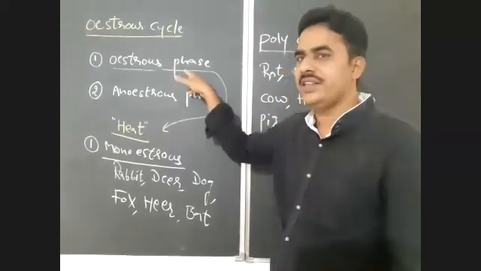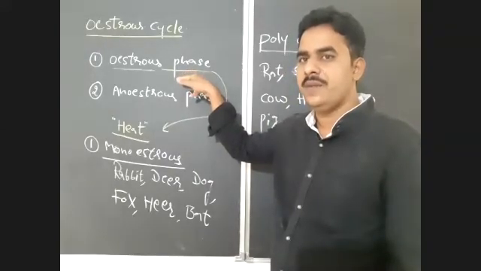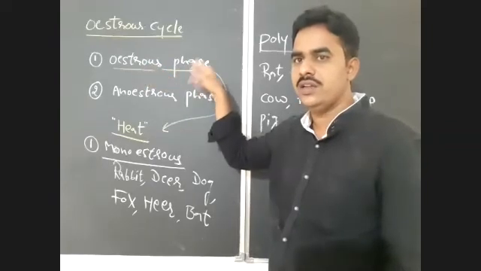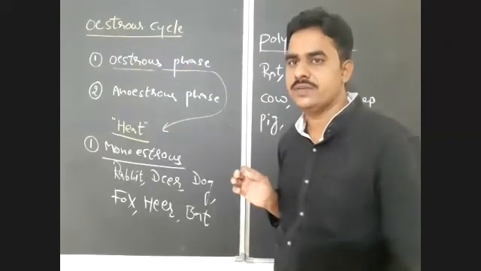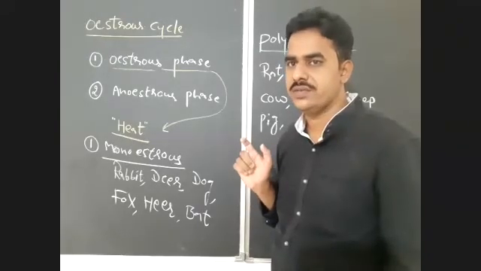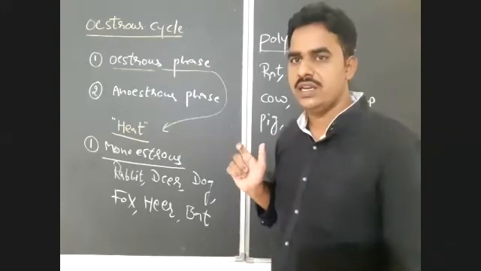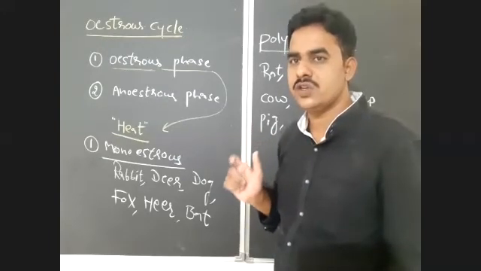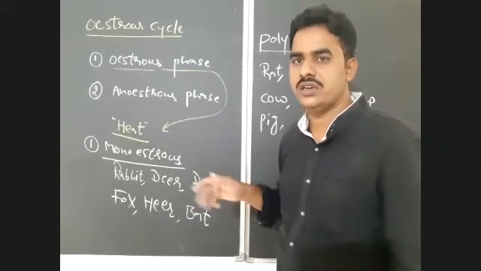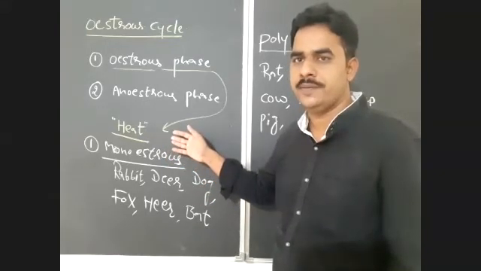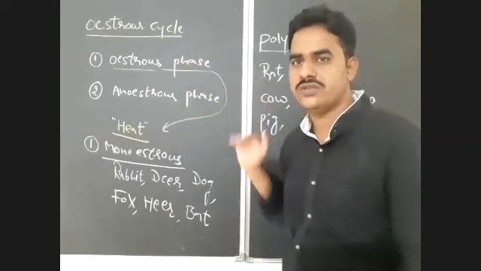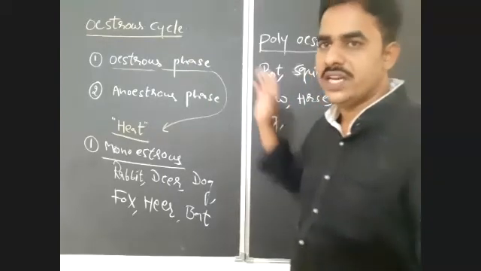So here in the estrous phase, the female allows the male for the copulation, and during this phase only the ovulation takes place. Ovulation takes place only during estrous phase. During that phase only the female animal shows a great desire of sexual interaction or copulation, which is known as heat. Whenever the female is in heat, then only it will allow the male for the copulation.